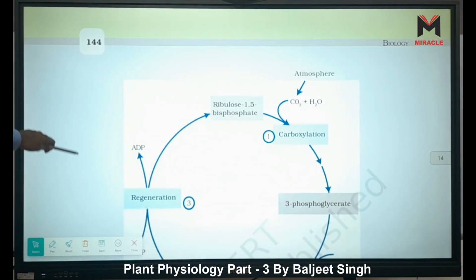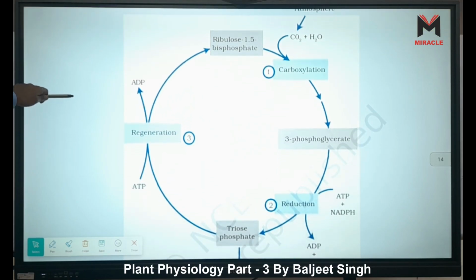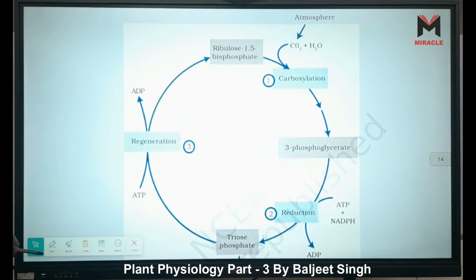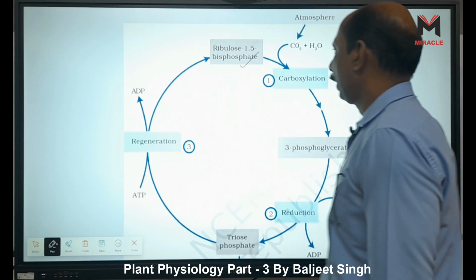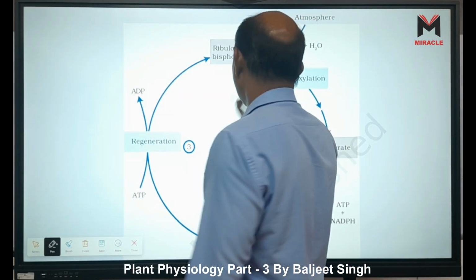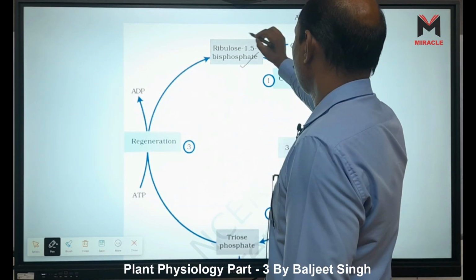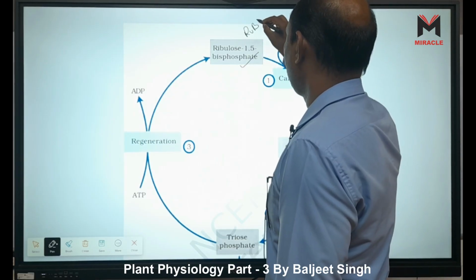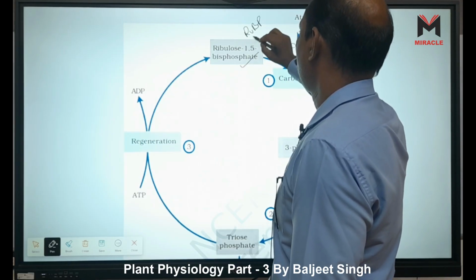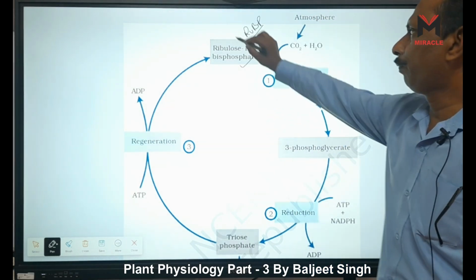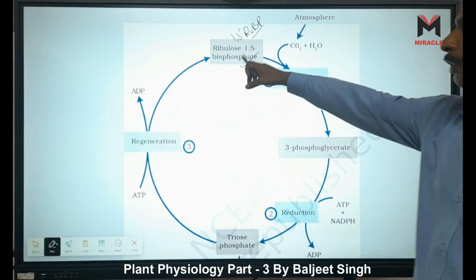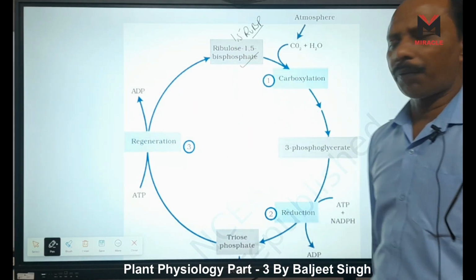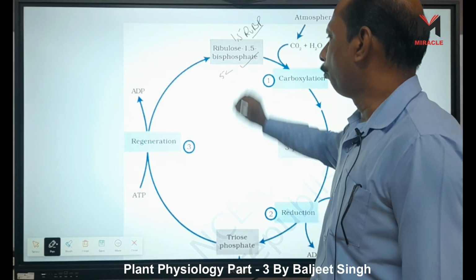Carboxylation means carbon dioxide fixation. Look here in this figure, very clearly given. Ribulose 1,5 bisphosphate, called RuBP. 1,5 means phosphate, that is phosphorus, is attached to the first and fifth carbon because it is a 5 carbon molecule.